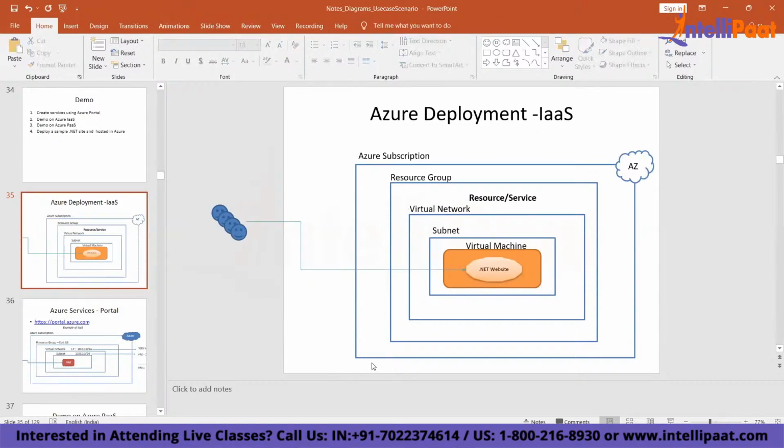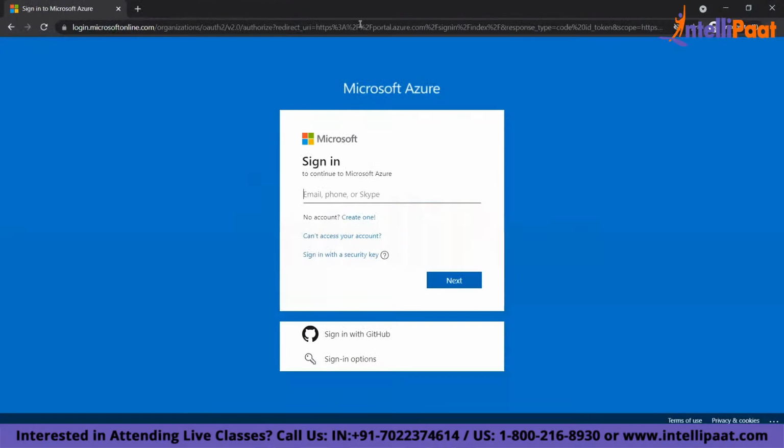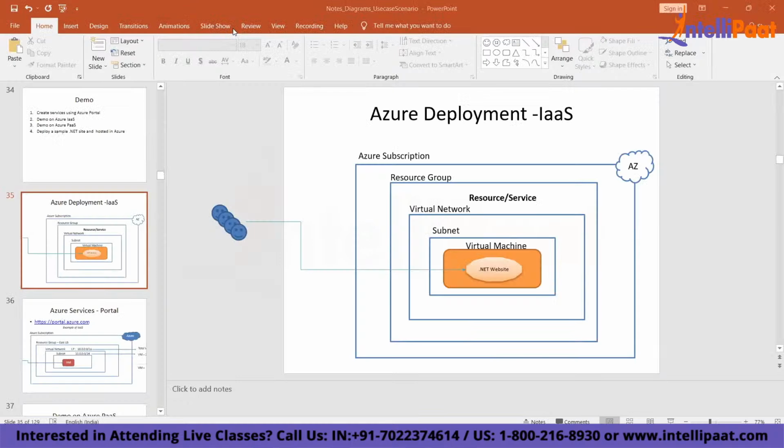Okay. Now, I'm going to my Azure account. I will sign in. Within this Azure account, I'm going to create one resource group, and within the resource group, we'll create services.